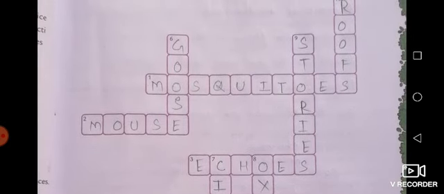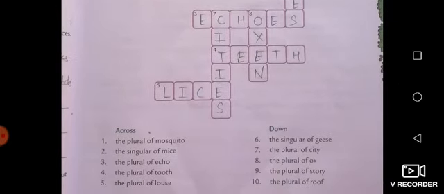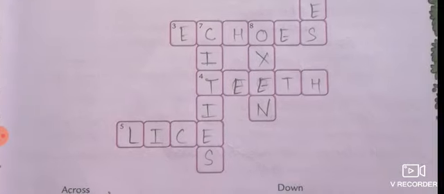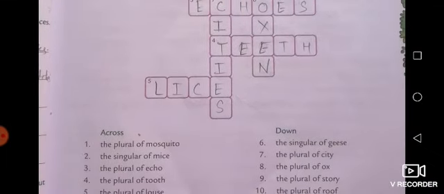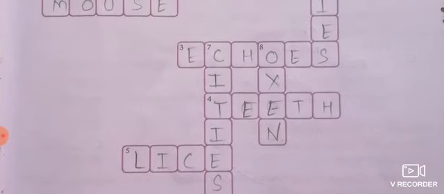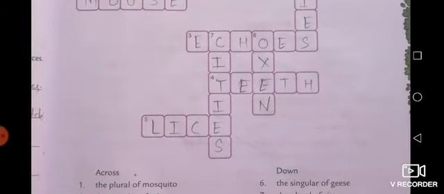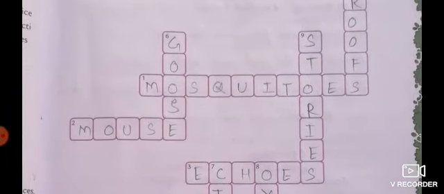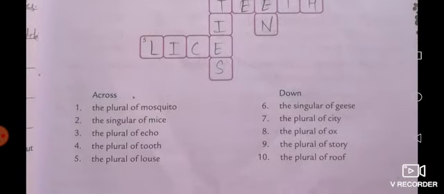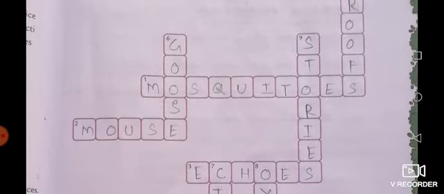The singular of geese in the 6th box is goose. You can see it here. GOOSE. The plural of city is cities. It is here, CITIES. The plural of ox is oxen. OXEN in the 8th number. The plural of story is stories. Number 9, it is here, STORIES. And the 10th, the plural of roof is roofs, in the last, ROOFS.